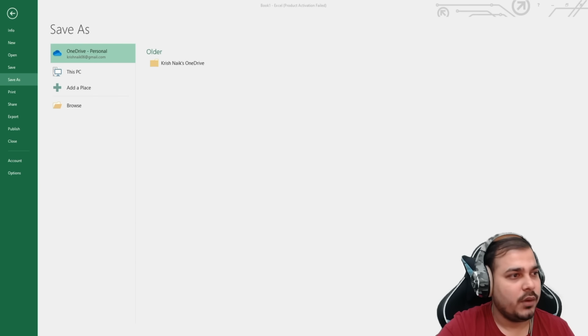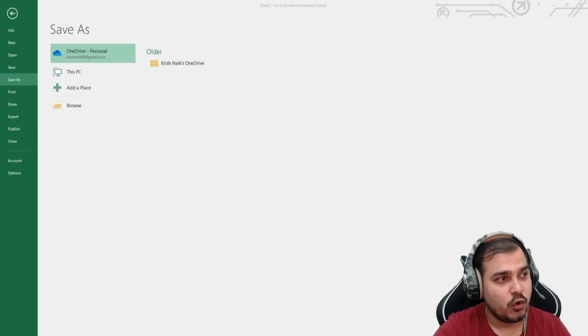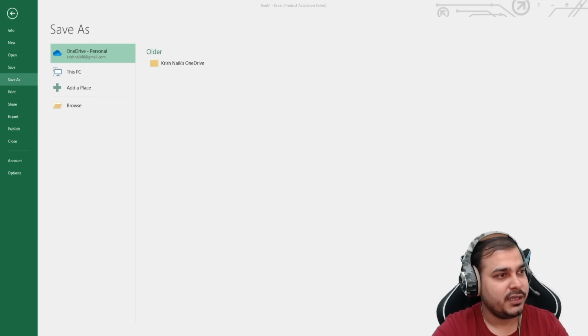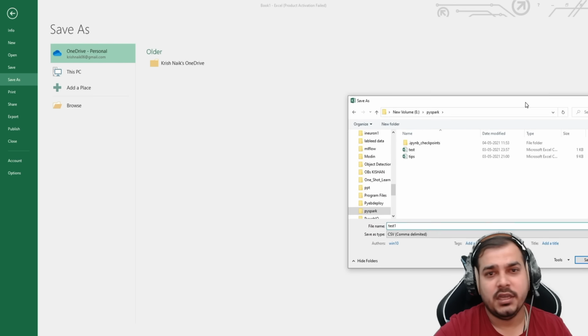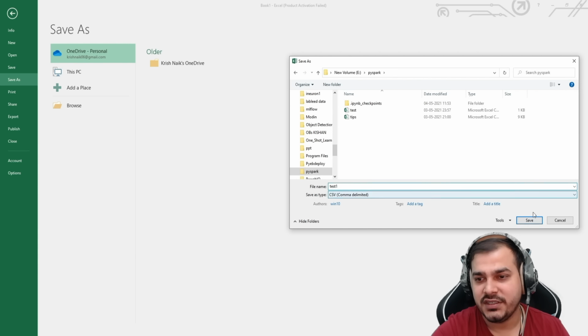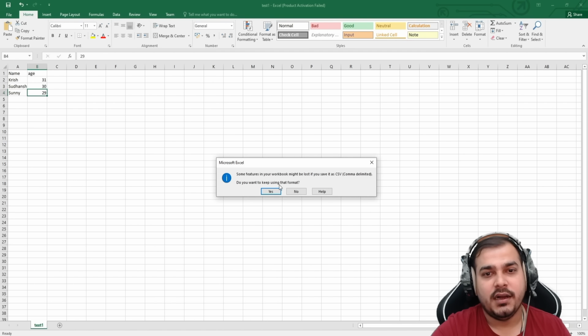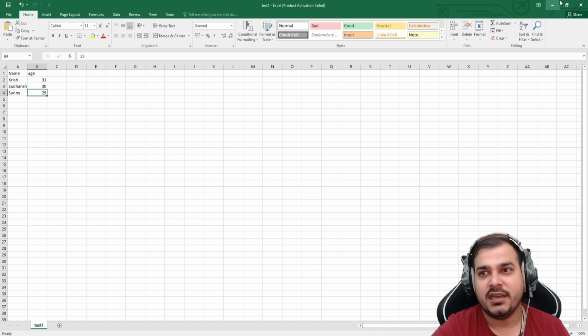I'll save it in the same location where my Jupyter notebook is, guys. You can save it in any location where your notebook file is open, so it is not necessary. I'm just making sure that you don't see any of my files. I'm saving it as test1.csv. So I'll save it, and let's keep this particular file saved.